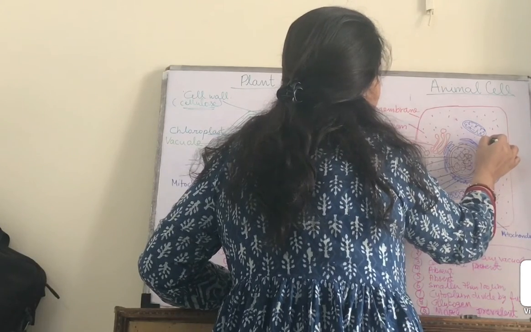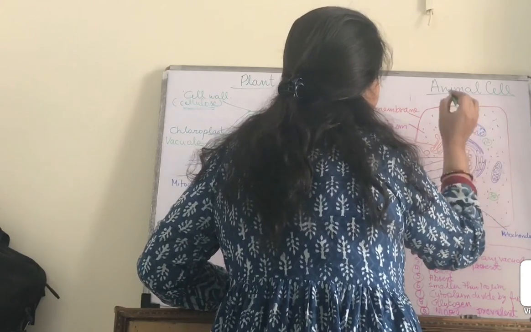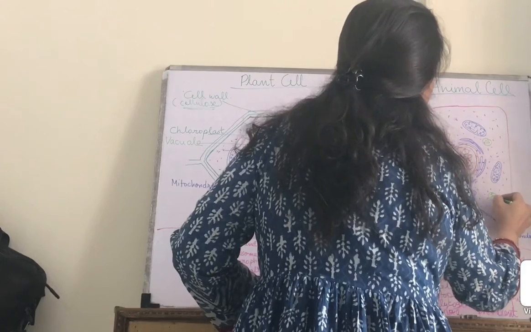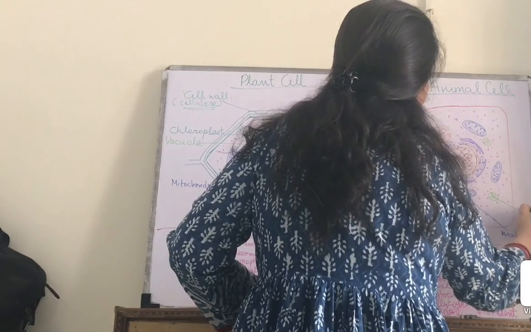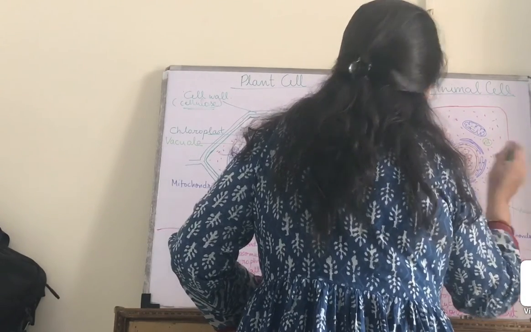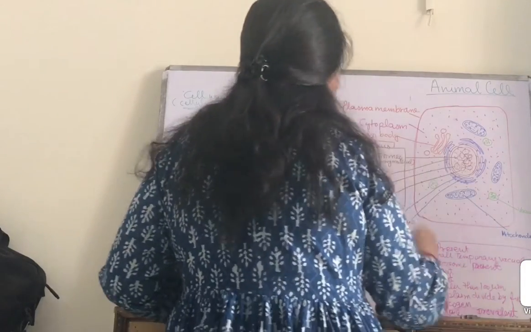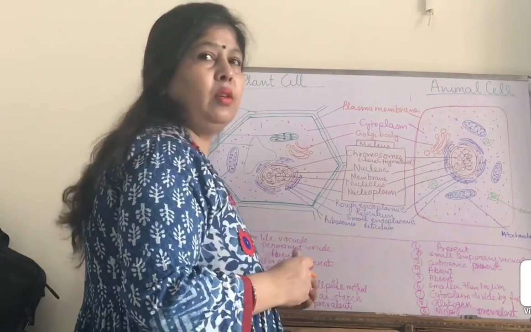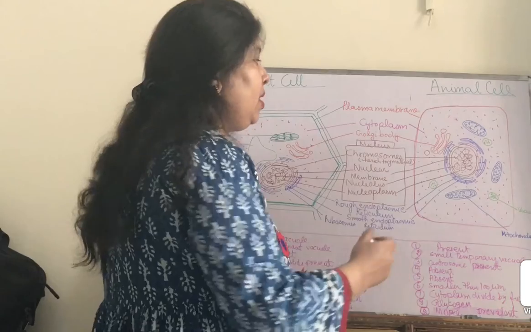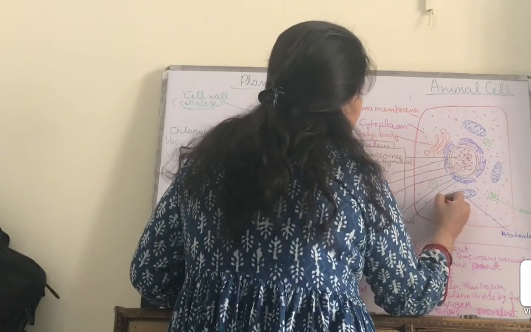So these are vacuoles in the animal cell. Now another very important part which is found mostly in animal cells is lysosomes.